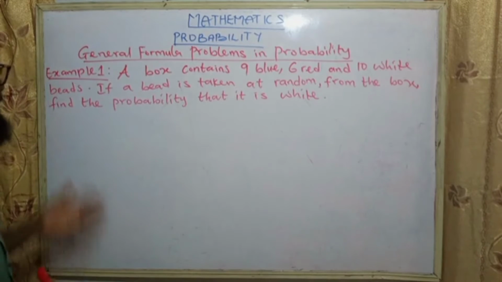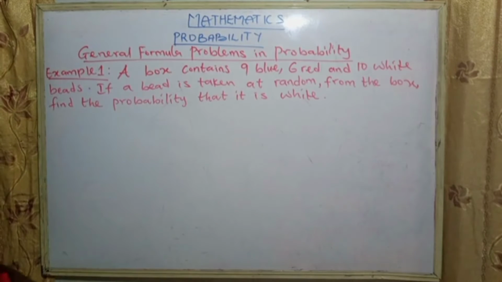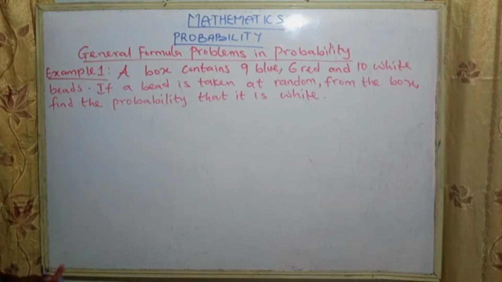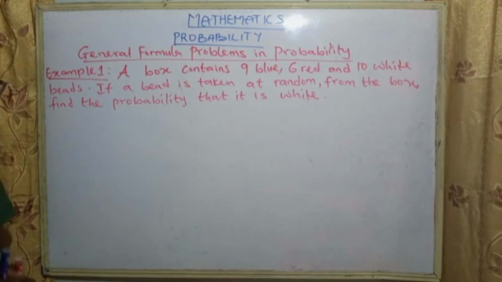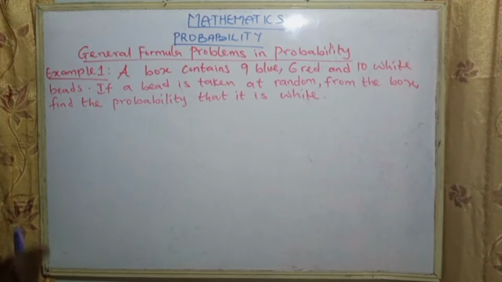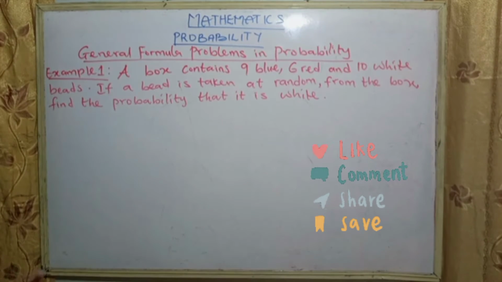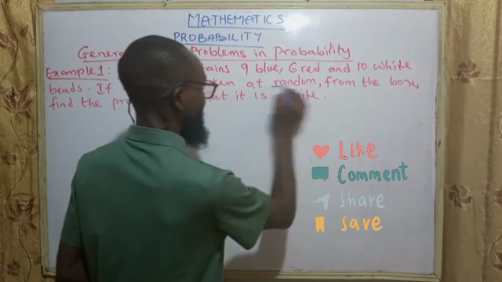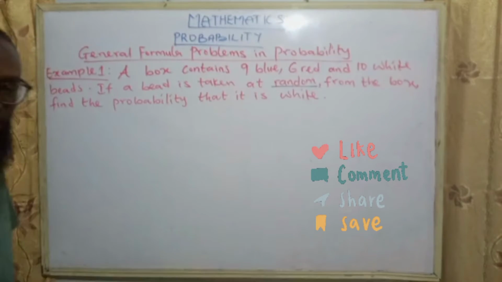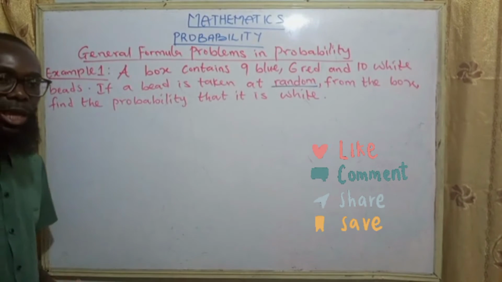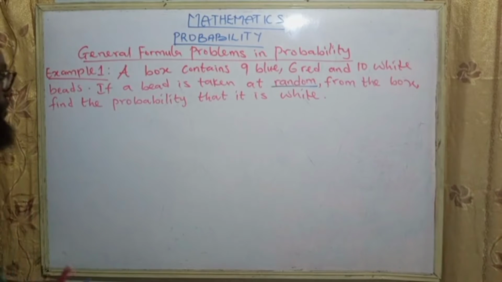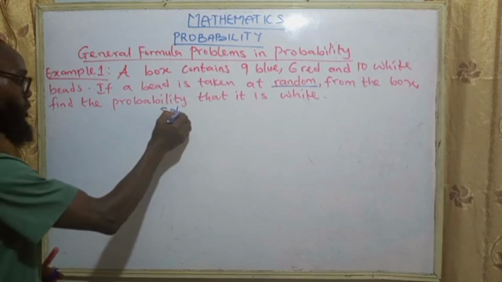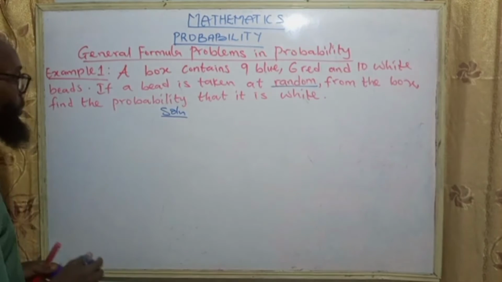Example 1. A box contains 9 blue, 6 red, and 10 white beads. If a bead is taken at random from the box, find the probability that it is white. Look at that word, random, meaning without taking into consideration which one we are picking. We are picking any bead. Now, the first thing is to know the number of your sample space.